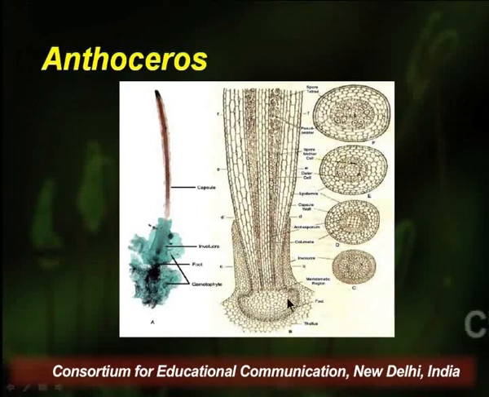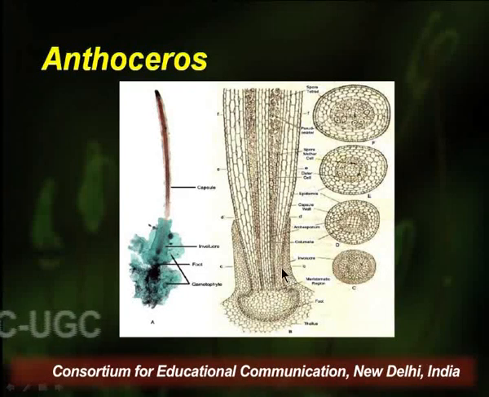Just above the foot lies a meristematic region which keeps on dividing, and because of this division, the length of the sporophyte keeps on growing. The meristematic zone divides throughout its lifetime, and theoretically the length of a sporophyte can be infinite. This meristematic zone is also termed intercalary meristem.